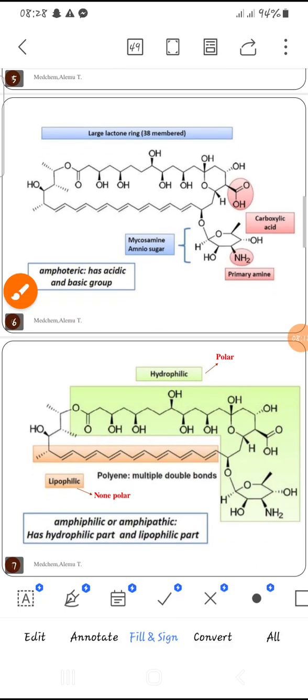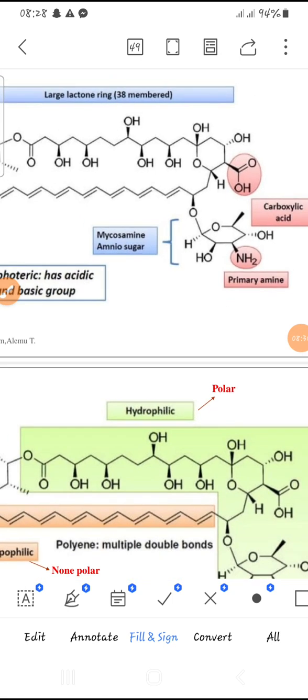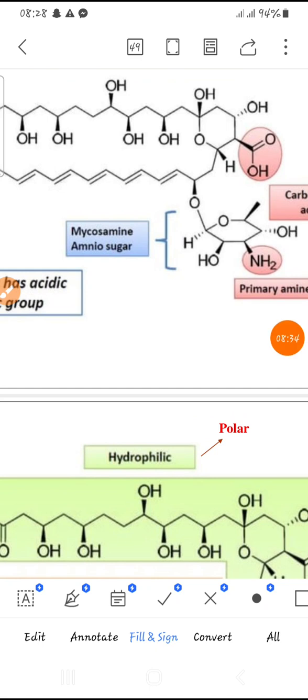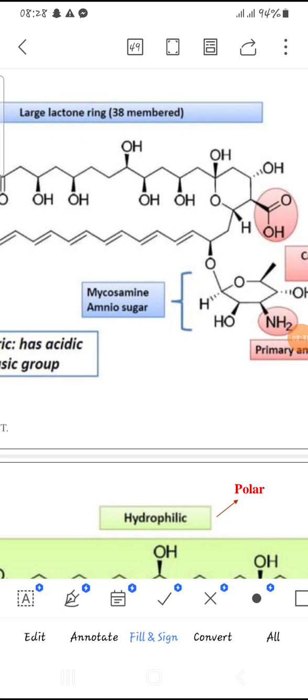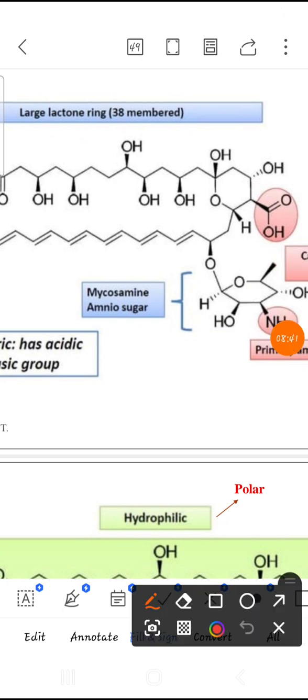Therefore, they are called amphoteric because they have an acidic carboxylic group and a primary amino group, which is basic. Due to this, they are termed amphoteric. Here we have the mycosamine part. This is the mycosamine sugar.